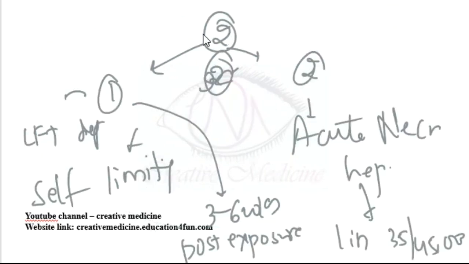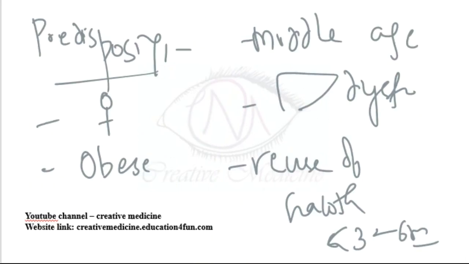Then halothane hepatitis is of two types, type 1 and type 2. Type 1 is a self-limiting disorder, and it occurs 3 to 6 weeks after exposure to halothane. In type 1, liver function tests are deranged, whereas type 2 shows acute necrotizing hepatitis, and it is seen in 1 in 35,000 or 45,000 individuals.